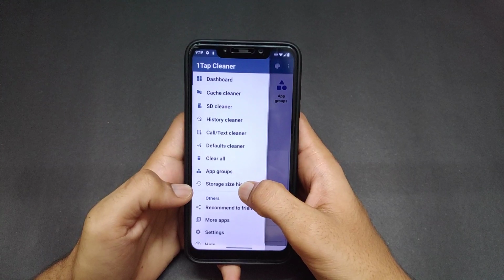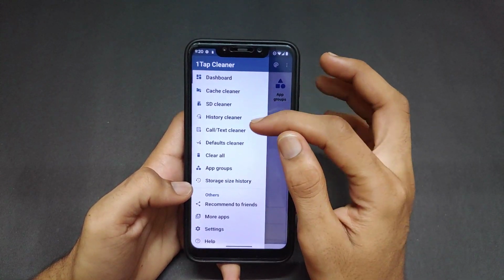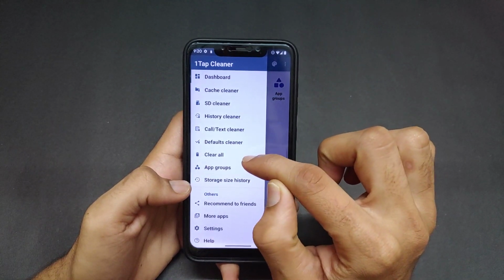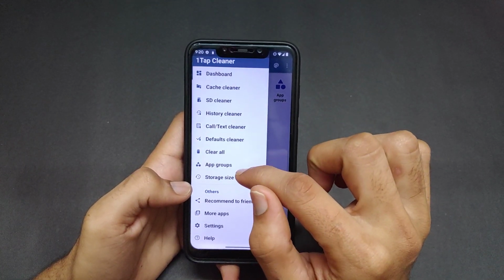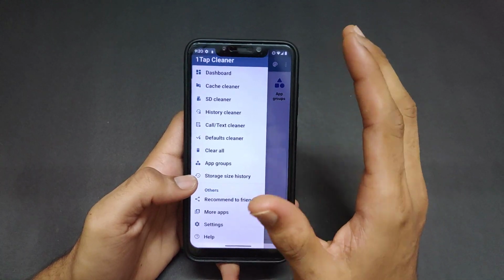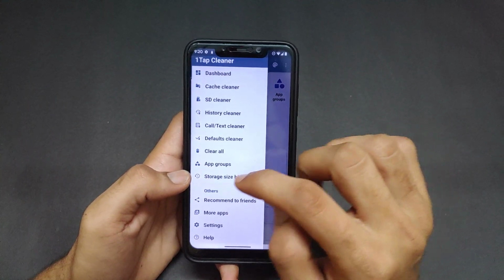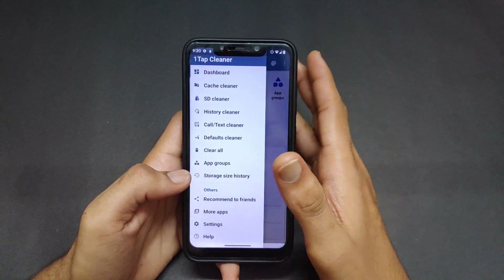It has more options for the cleaning process: history of cleaner, SD card cleaner, cache cleaner, dashboard, default cache, and clear all. App group. In the app group option you can group all the apps in one group, and after tapping on that group it will clear all the cache of the apps in the group.